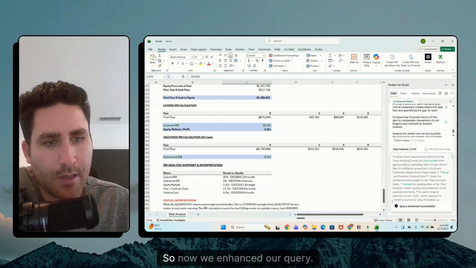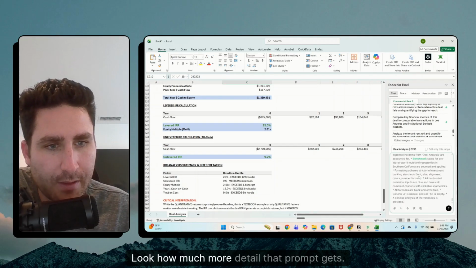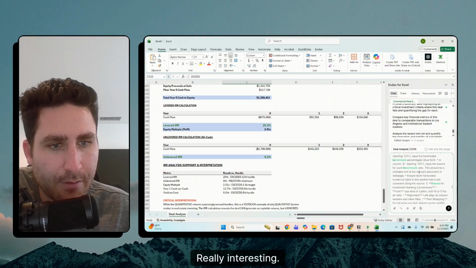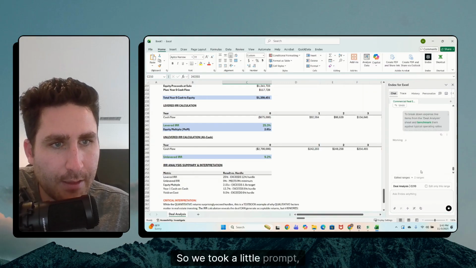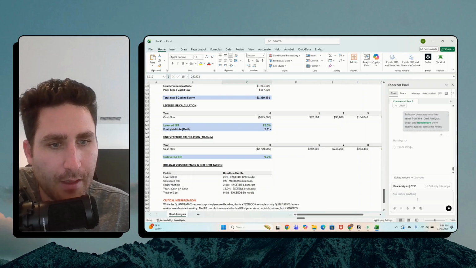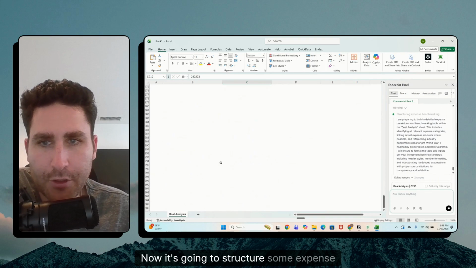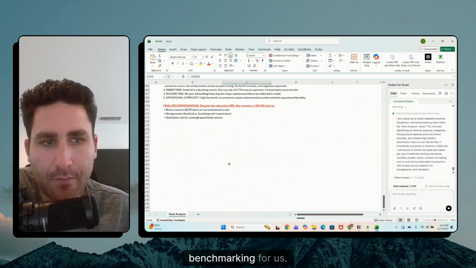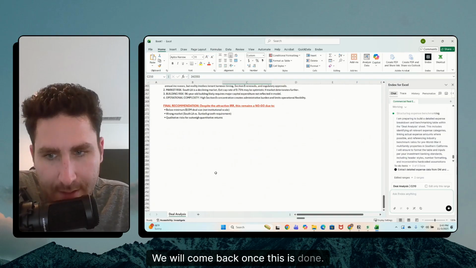I like that. So now we enhanced our query. Look how much more detailed that prompt gets. Really interesting. So we took a little prompt, enhanced it with ENDEX's integrated AI enhancer, got a beefy prompt. Now it's going to structure some expense benchmarking for us. We will come back once this is done.